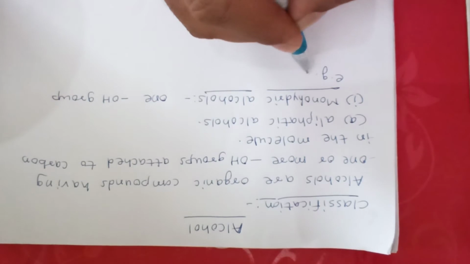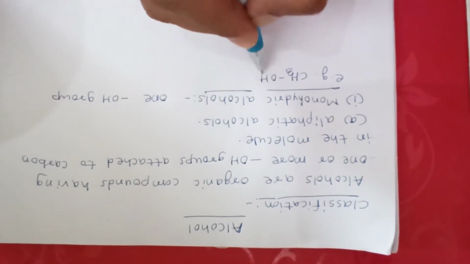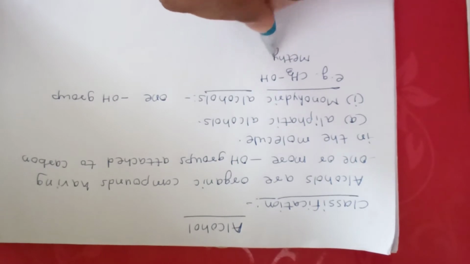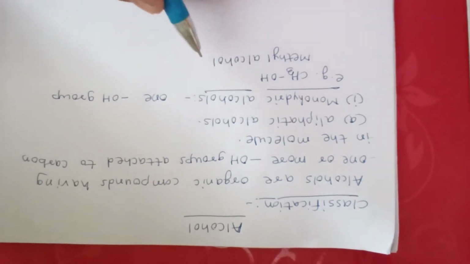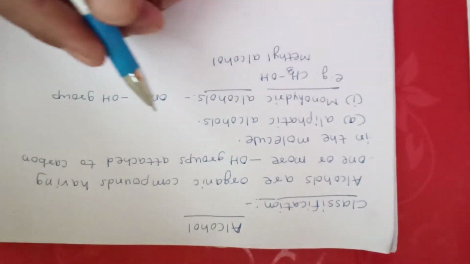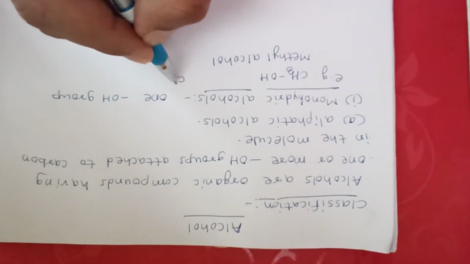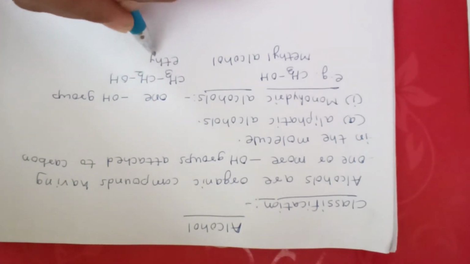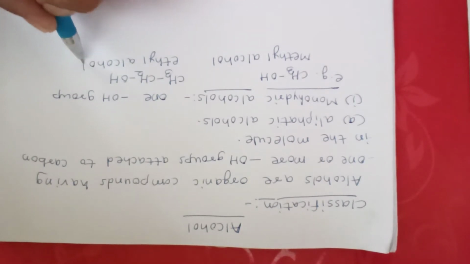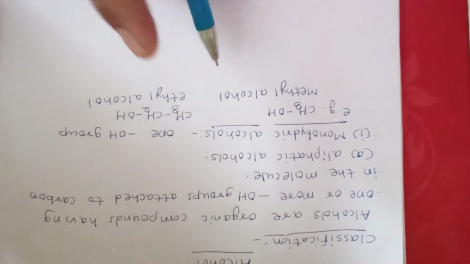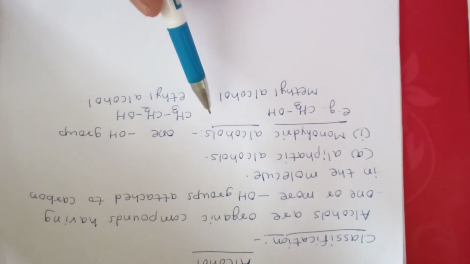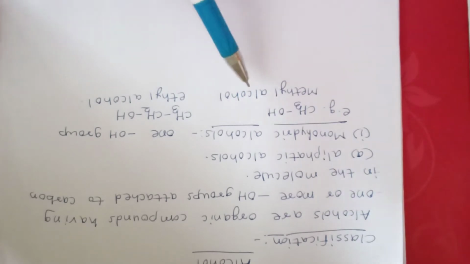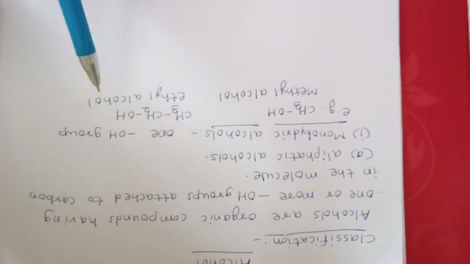For example, CH3OH. This is methyl alcohol having one carbon atom present there. It is a starting alcohol, you can say. Another alcohol is CH3CH2OH, that is ethyl alcohol. So once again I repeat, monohydric alcohols are alcohols having one alcoholic group, that is one OH group in the molecule, are called monohydric alcohols. Examples are methyl alcohol, ethyl alcohol.